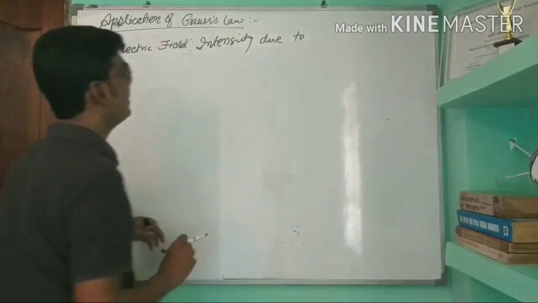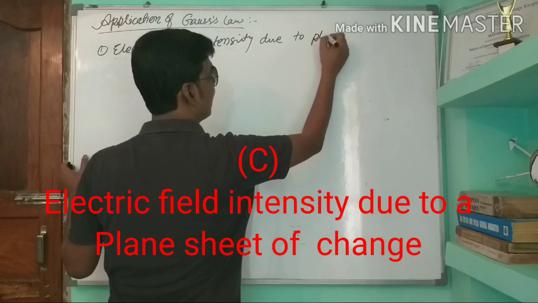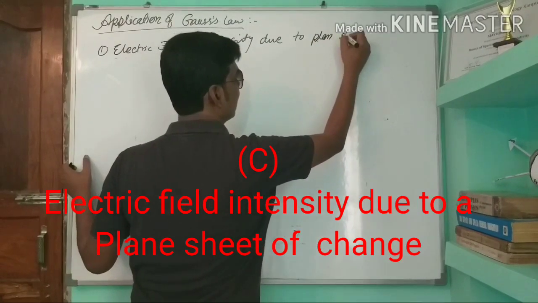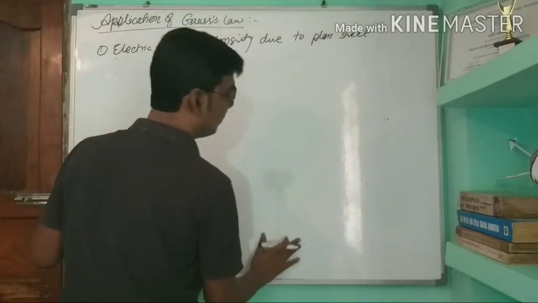This time, electric field intensity due to a plane sheet.